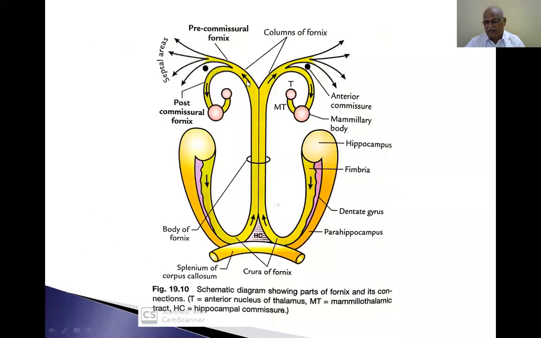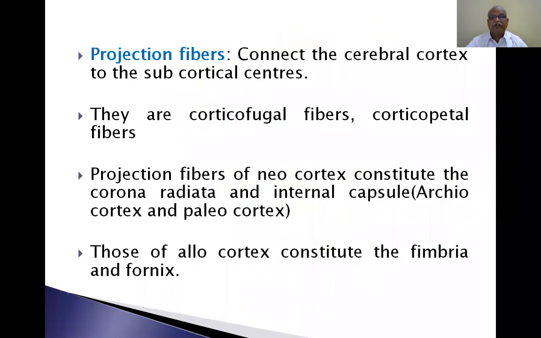Now this completes the commissural fibers: corpus callosum, the main one, anterior commissure, posterior commissure, habenular commissure, hippocampal commissure. So they are commissural fibers. Now we are going to projection fibers.